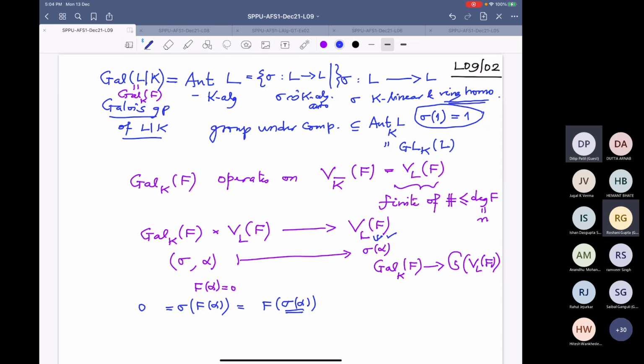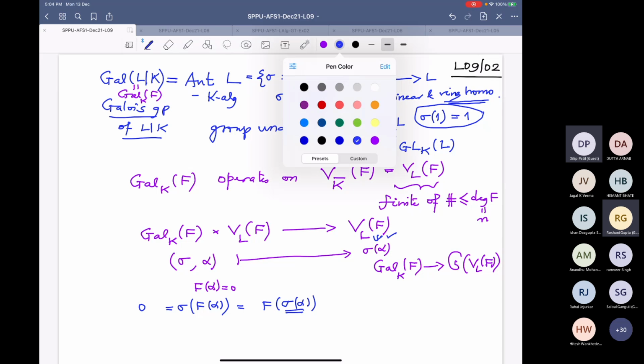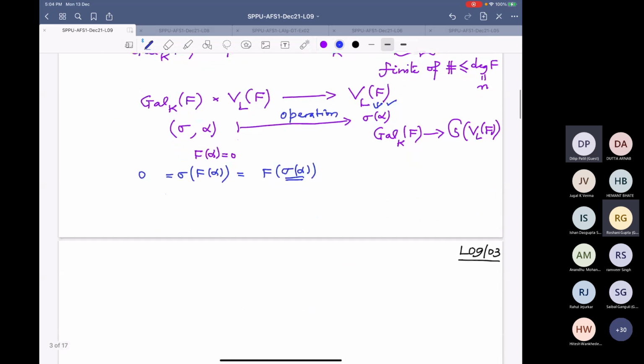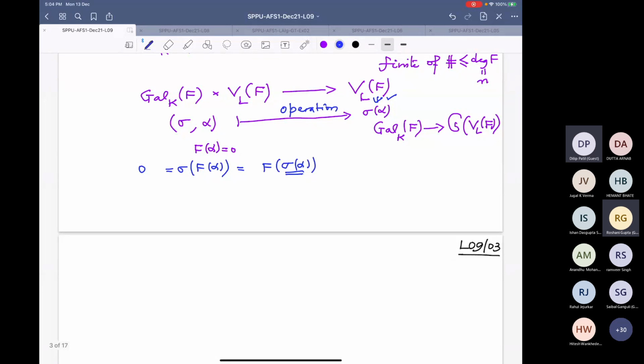And obviously, we have to check conditions 1 and 2 of the group operation. So if sigma is identity, then sigma(alpha) is alpha. When you take sigma and tau under composition, it's the same. So it is indeed an operation. Little things to be checked, but by now you know it. Equivalently, this theta map is a group homomorphism from this to this.